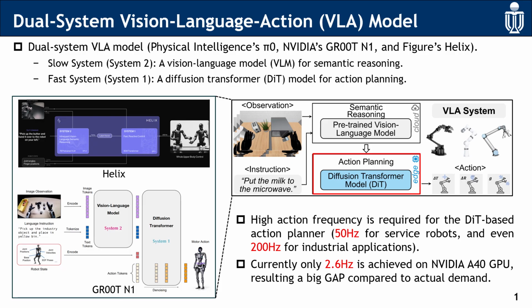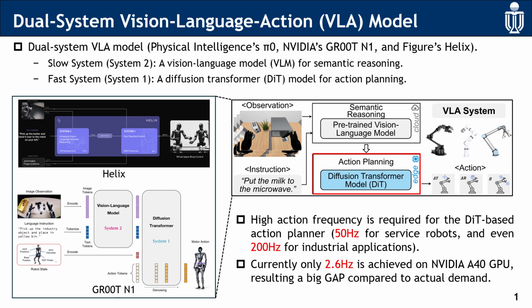Recently, dual system VLA models are emerging as the mainstream paradigm for embodied robots, such as Physical Intelligence's Pi0 and NVIDIA's N1. It connects two parts. Firstly, the task instruction and visual observation are sent to the vision language model for semantic reasoning. Then the DiT model generates final actions.